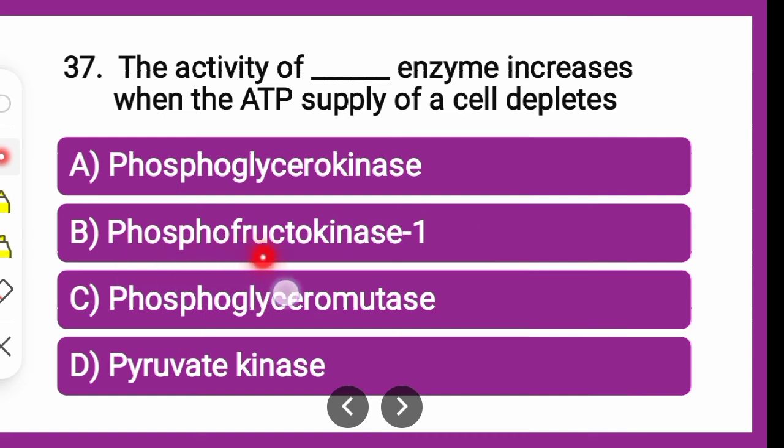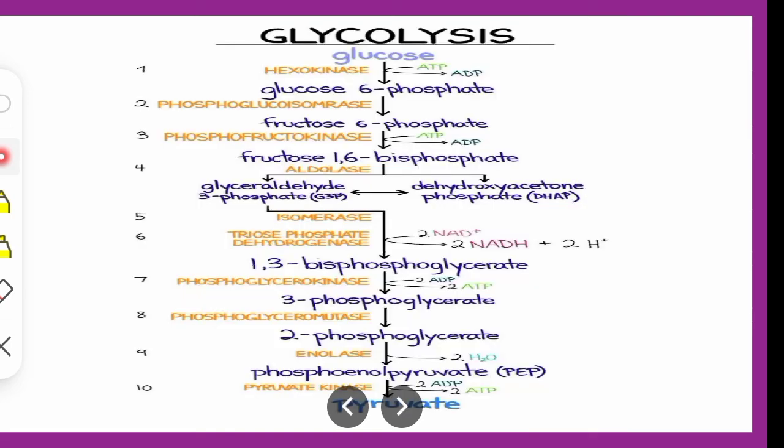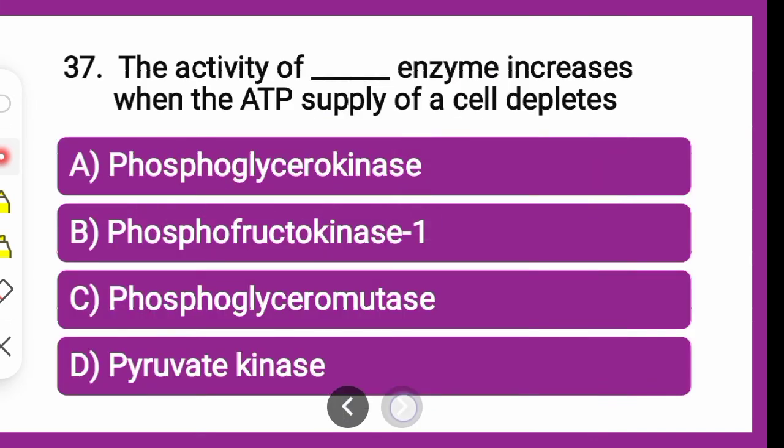Whether it is phosphoglyceratekinase, phosphofructokinase, phosphoglyceromutase or pyruvate kinase, which amongst the given is the correct answer? Which enzyme increases its activity when the ATP supply is low? The first option is phosphoglycerokinase.